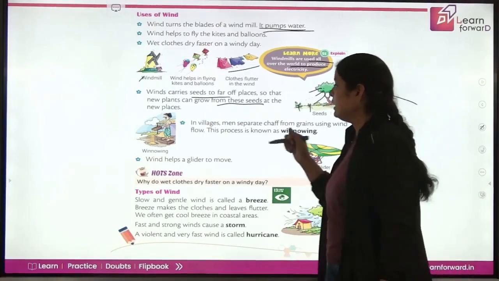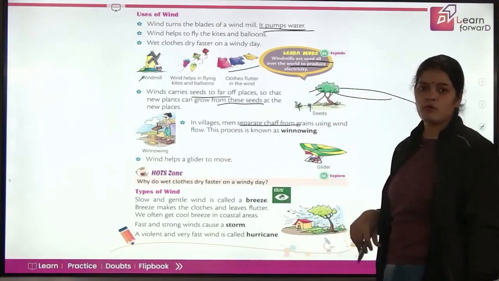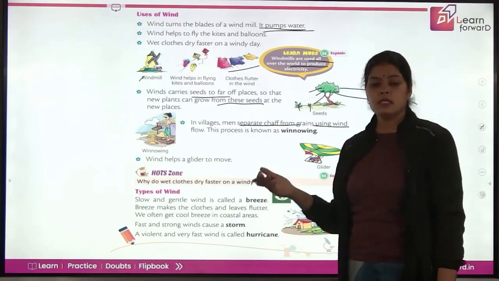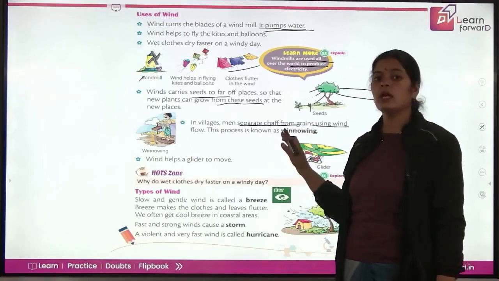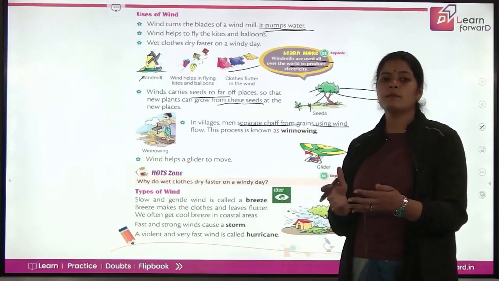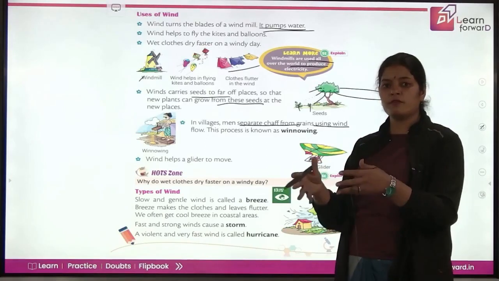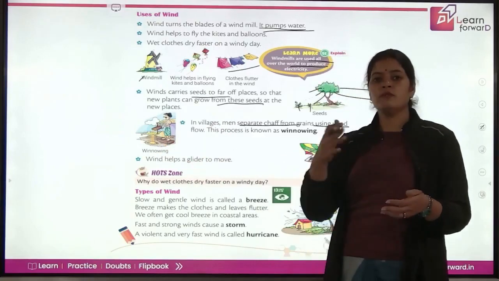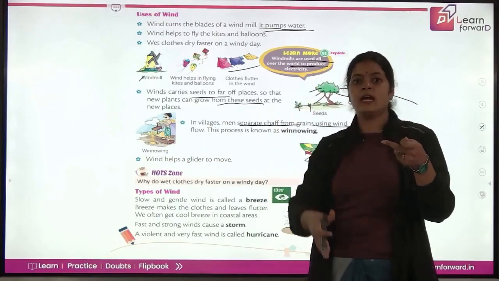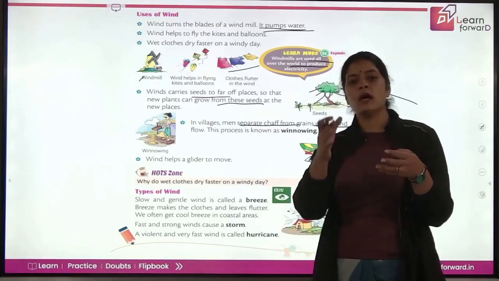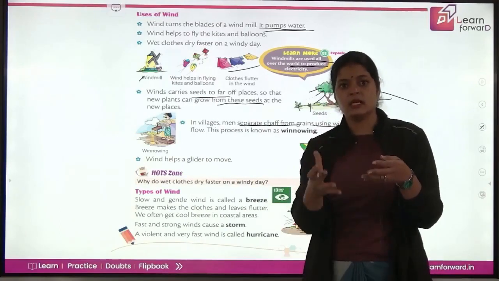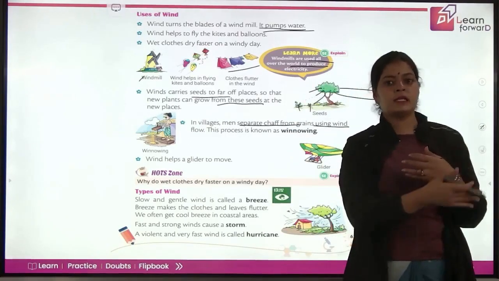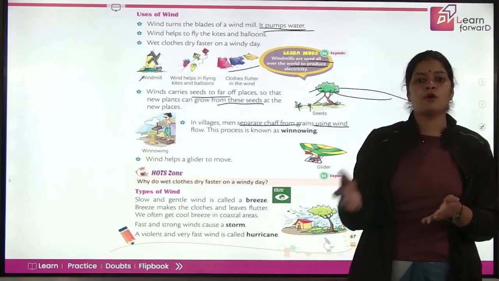Now what happens? In villages, men separate chaff from grains. If you have never seen any procedure like this, you can Google it. What happens after harvesting? We have grain and chaff together. So there's this type of impurity we have. So what farmers do, using the wind, they just drop it from a height. After that, if wind is blowing, the heavier grain particles, means the grain seeds, will fall here and the lighter chaff particles will go backside. So in this way, they are able to separate chaff from grains.